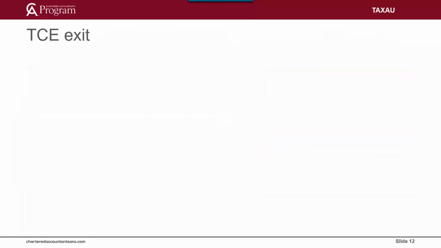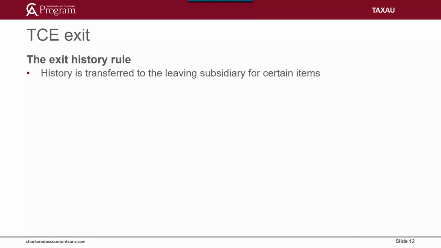So now let's consider the process that takes place upon exit of a subsidiary member from a tax consolidated group. As you should know, the exit history rule operates to transfer the income tax history back to the subsidiary in relation to eligible assets. Eligible assets are defined to include any asset, liability, and business. This would include, for example, an undeducted inherited deduction, such as a borrowing cost prepayment or employee provision. For depreciating assets, this would include the acquisition date and the termination value.